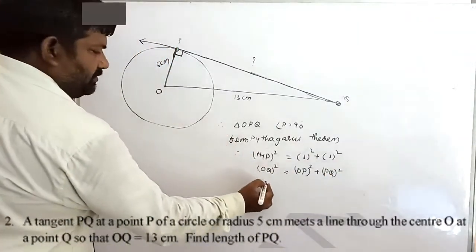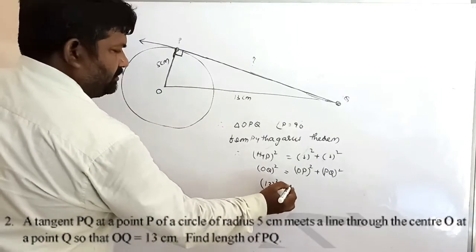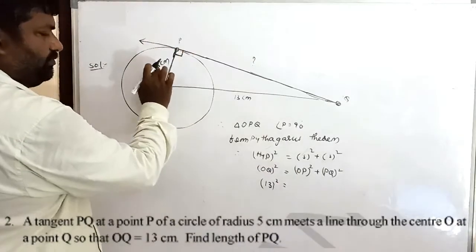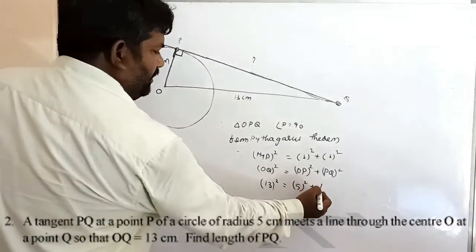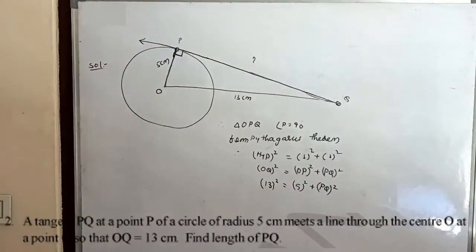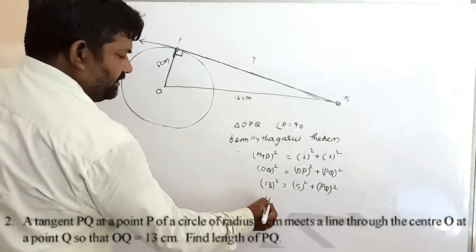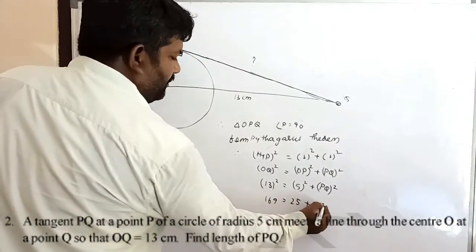OQ equals 13, so 13 square equals OP square, where OP is the radius, that is 5 square, plus PQ whole square. PQ means the length of the tangent. 13 square is 169, equals 25 plus PQ whole square.